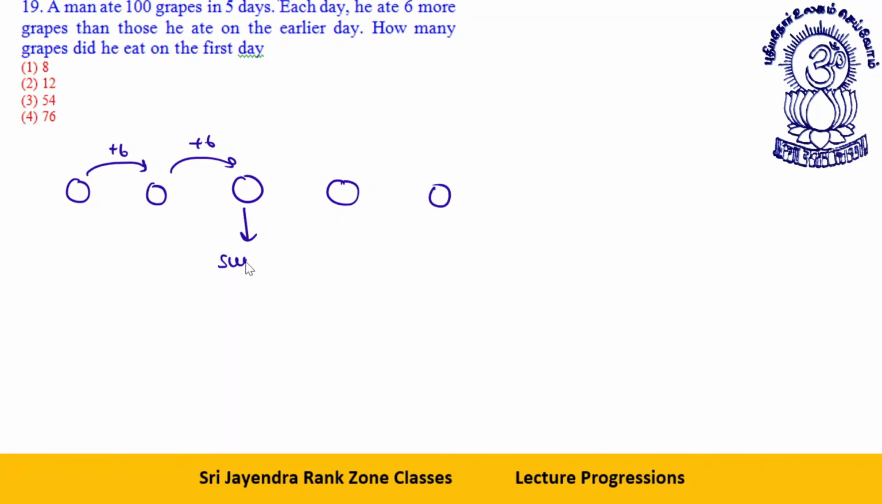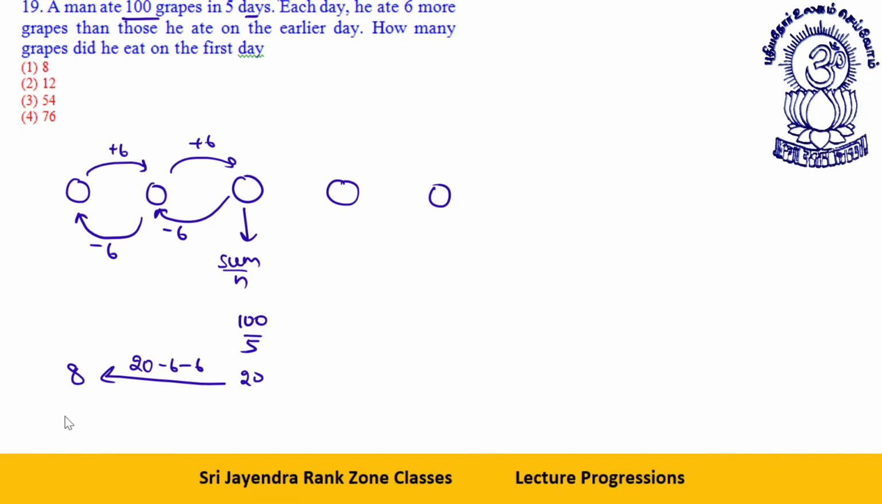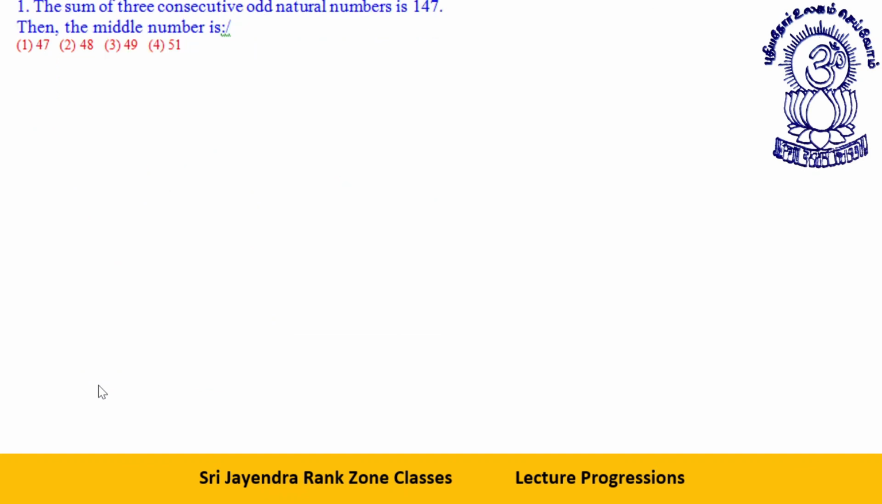This middle value is sum divided by n, that is 100 divided by 5, since he ate 100 grapes in 5 days. So this value is 20. From here to here, you will do minus 6, and again minus 6. So you will do 20 minus 6 minus 6, or 20 minus 12, and this will give you the value 8. So far, I hope everything is clear to everyone. Let's take the next one.